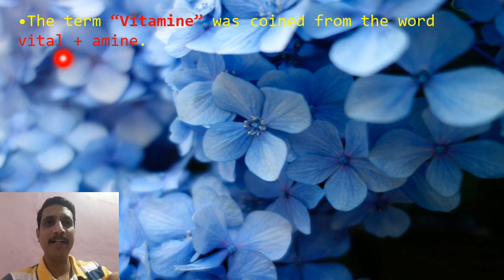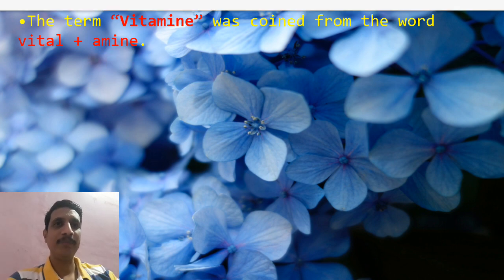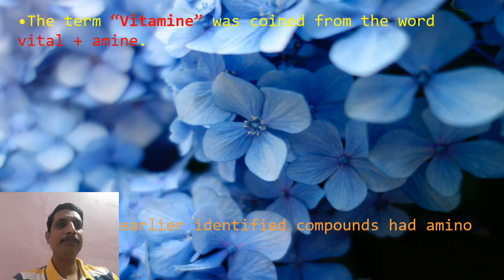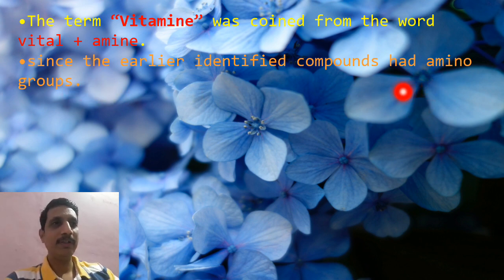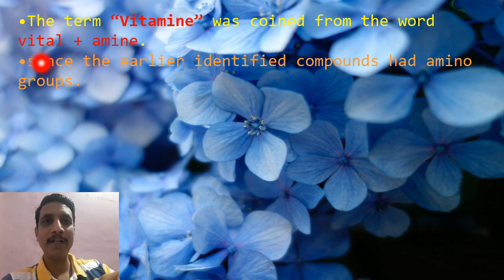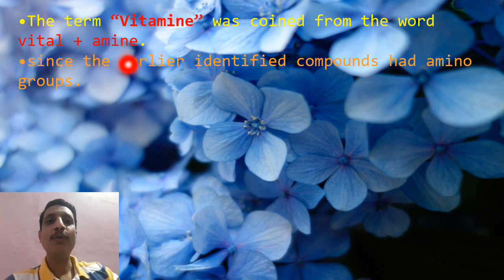Vital means important, very important. Amines means organic compounds containing an amine functional group, because earlier studies identified that these vitamins had an amino group. That's why they were called amines. Since they are very important, they were termed vital amine.